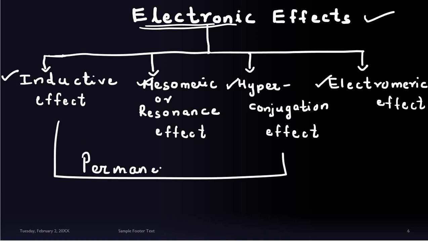They are our permanent effects, or we can say that they occur due to the permanent displacement of electrons. Whereas the last one, the electromeric effect, is a temporary effect, and this effect comes into play just before the chemical reaction starts. So let us discuss one by one.